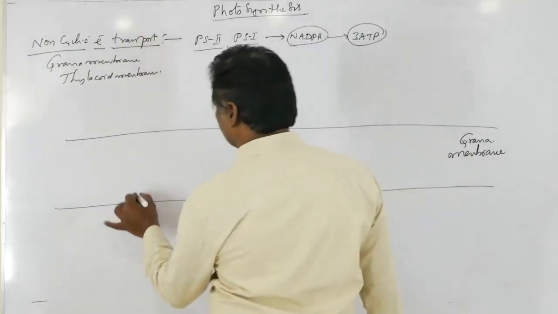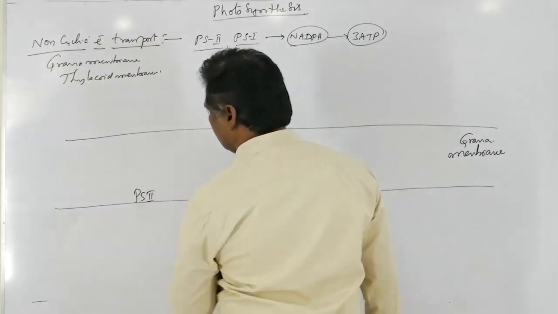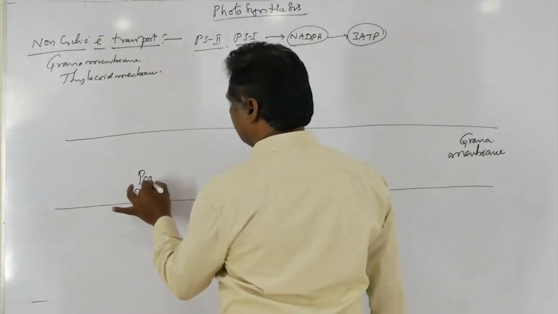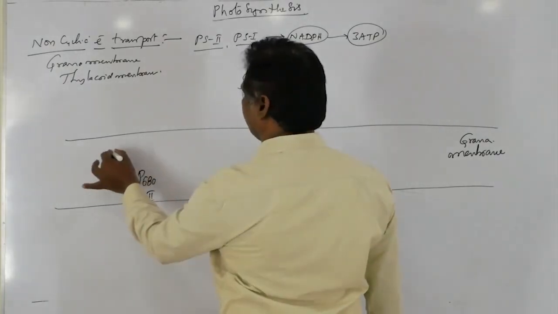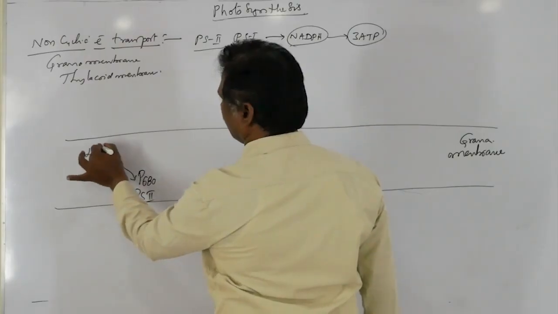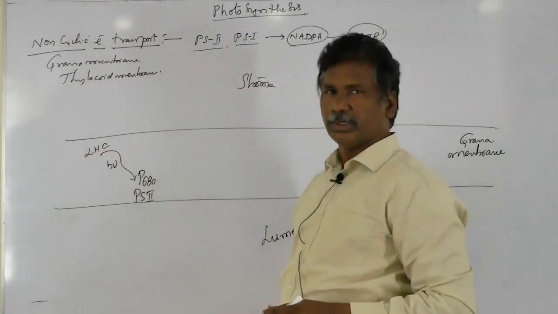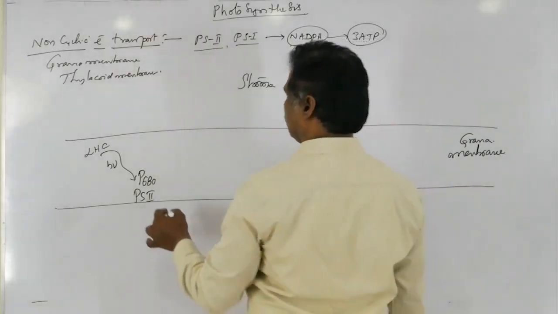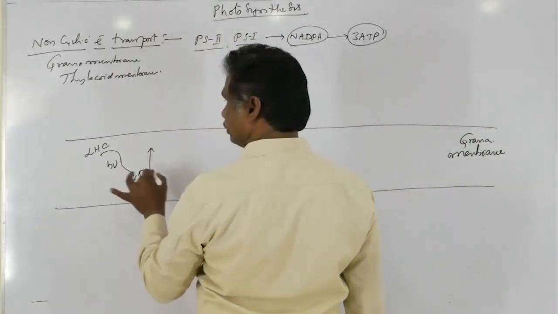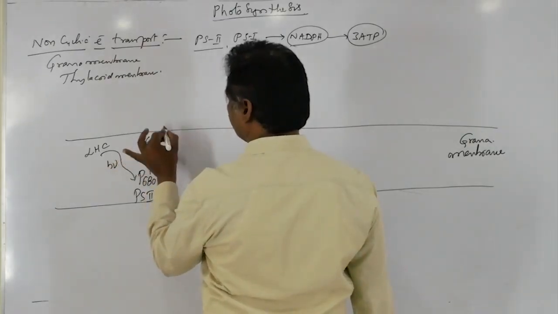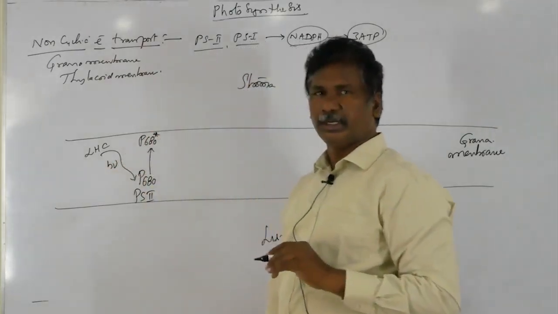It starts with PS2, photosystem 2, the reaction center of photosystem 2, P680. P680 absorbs light energy from LHC, the light harvesting complex. P680 undergoes an excited state. The star represents the excited state.